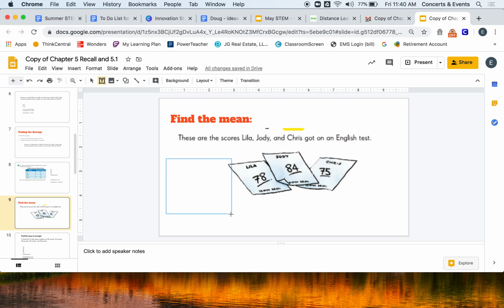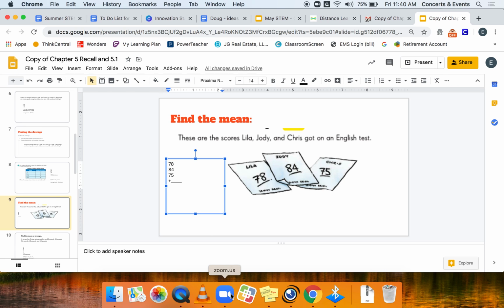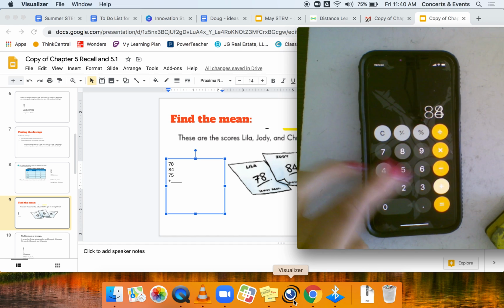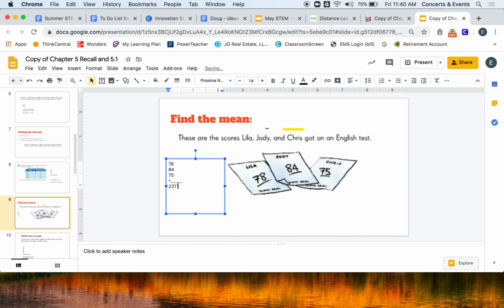All right, so if I were going to do this again, I want to find about how much they scored because they have different numbers. So what I would do is take all their scores. I have Lila's 78, Jody's 84, and Chris's 75, and let's see how many total points they scored. So I'm going to add these together. Again, I'm going to write down my equation: 78 plus 84 plus 75 equals 237 total points.